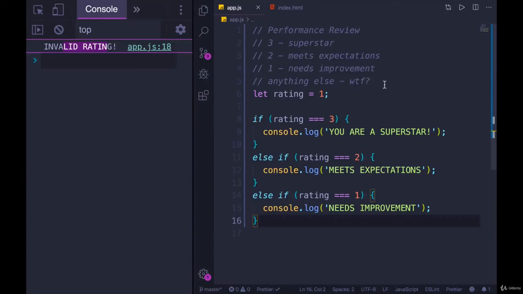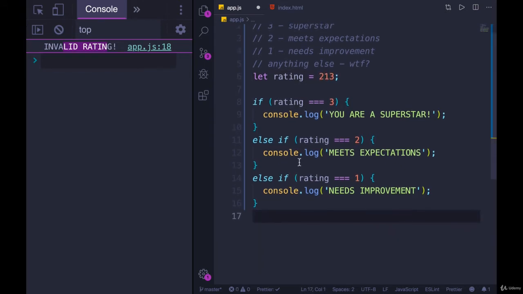All right, so right now the code works for these three ratings, specifically 3, 2, and 1. But what if the rating is something else entirely? Like 0 would be an easy one, or 23. But what if it's also A, or good, something like that? We're not accounting for it. We won't print anything out at all. It's just ignored, and our code doesn't display anything, period, to the user.